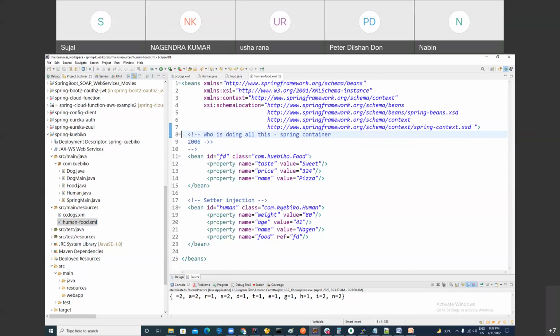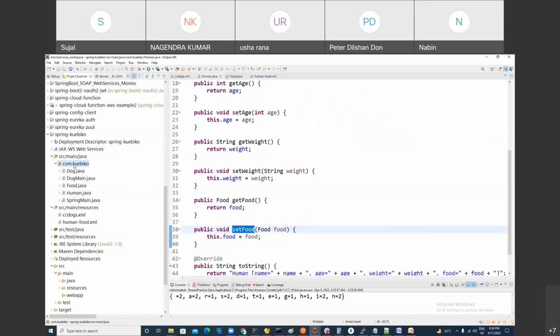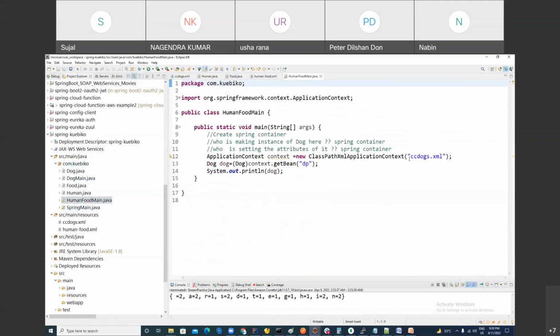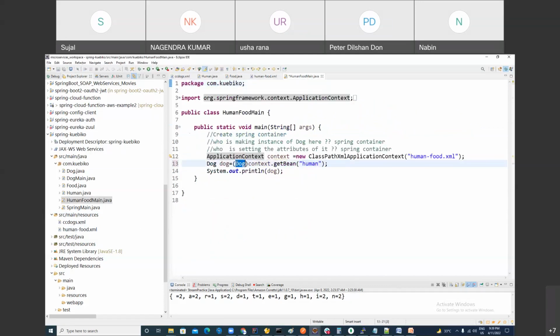Make sense? Now, if you allow me, can I make a main file and you want to see my speed? Human food main. You have to give the name of it. Human food dot. And which bean do you want to pull, Naveen? You want to pull the bean whose ID is human. So you will get the object of human.